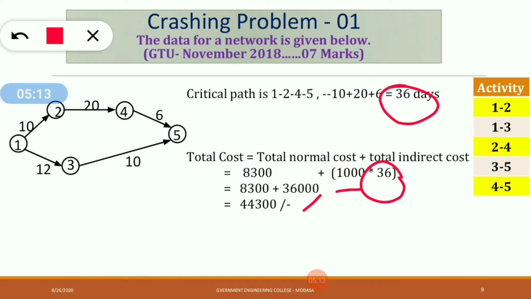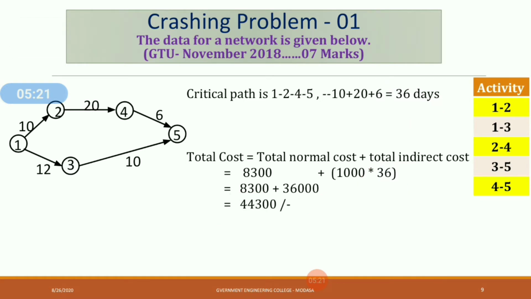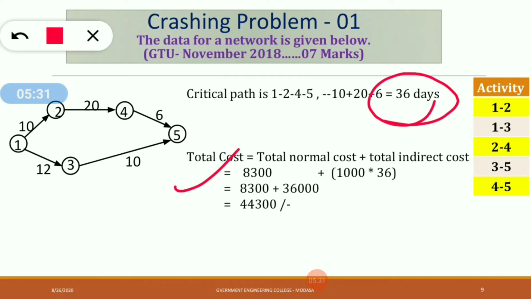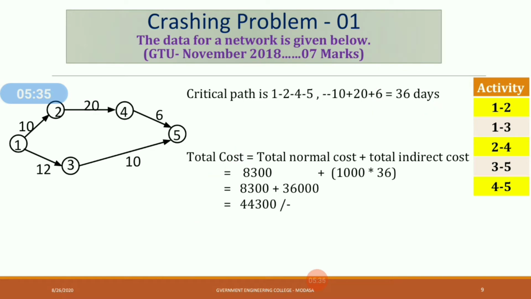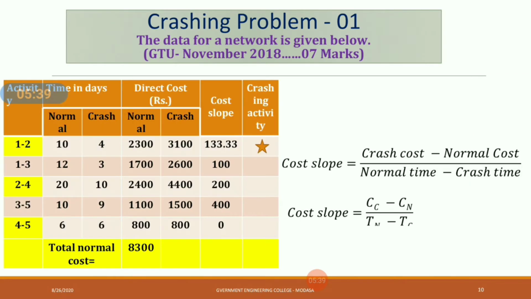So total cost is equal to 8,300 plus the indirect cost, which gives 44,300 rupees. This is the total normal cost of the project. So the duration of the project is 36 days and the corresponding cost is 44,300 rupees. We have completed our first step. Now go for step number 2.